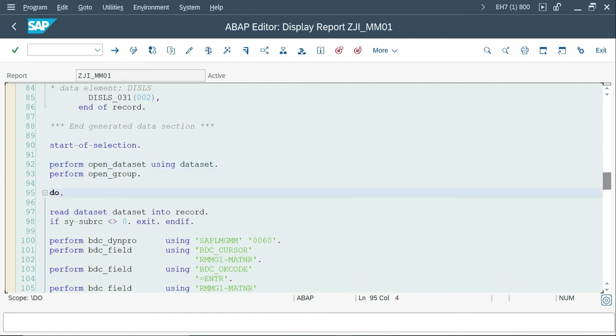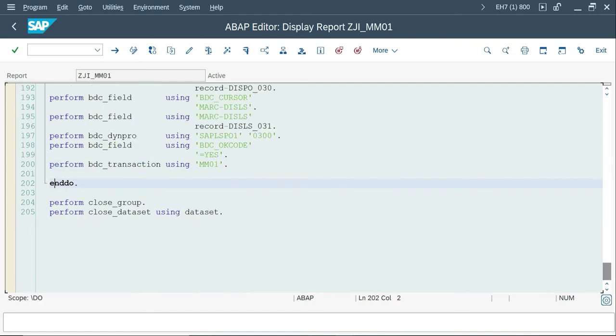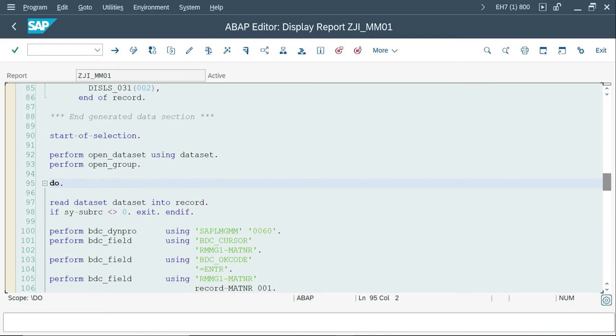As I mentioned before, here loop is nothing but do and undo, and they have an exit option. If the dataset fails, meaning it is not the last record, after the last record the sy-subrc is going to be maybe 4. In that case they are just coming out of your loop. So here also they're using a loop but in a different way. It's a do and we used a loop.